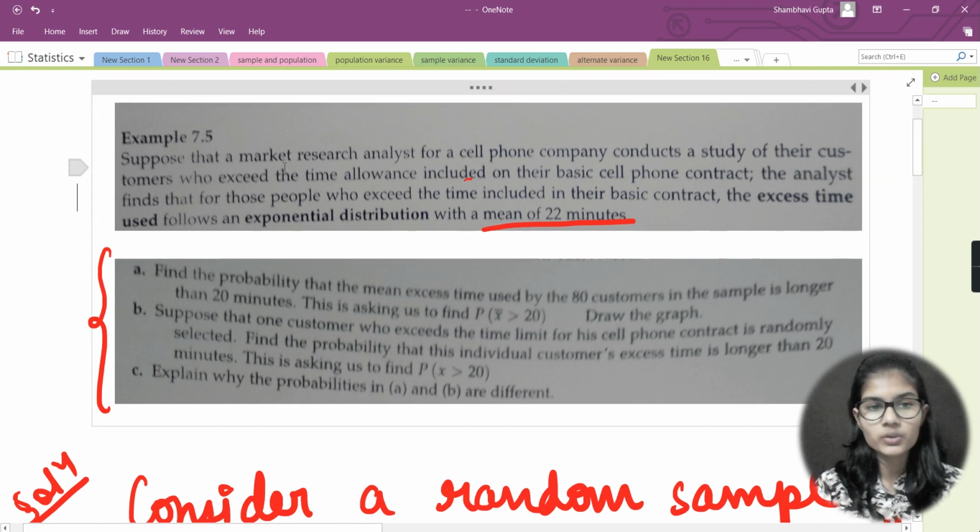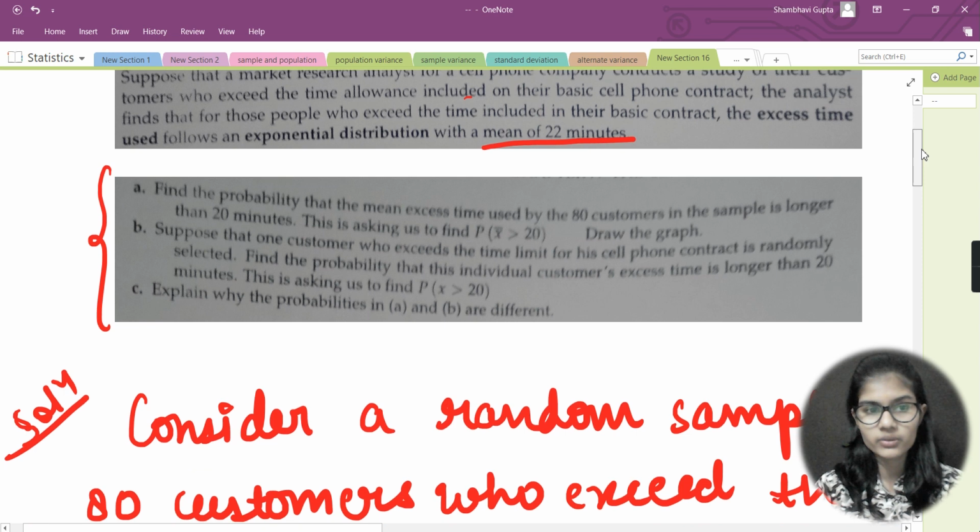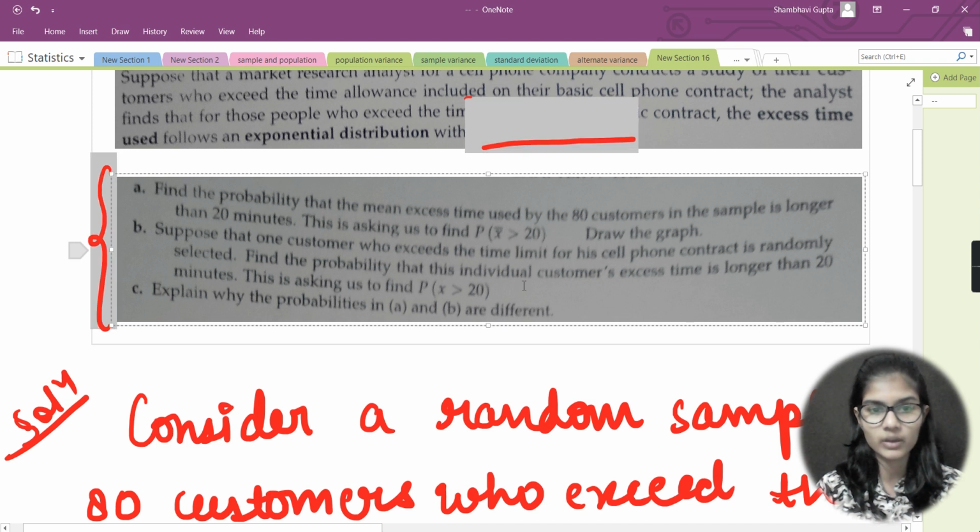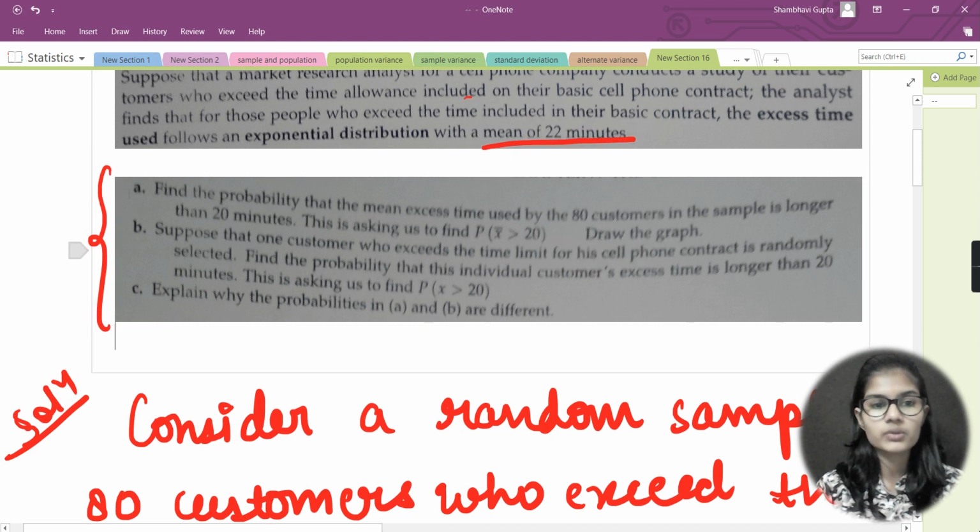The question was: suppose that the market research analyst for a cell phone company conducts a study of their customers who exceed the time allowance included on their basic cell phone contract. The analyst finds that for those people who exceed the time included in their basic contract, the excess time used follows an exponential distribution with a mean of 22 minutes. So this was the data which we were having previously. Firstly, we were asked to find the probability that x bar is greater than 20, and we have found that. Now today we are going to see the second part.